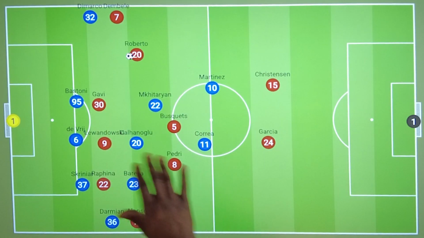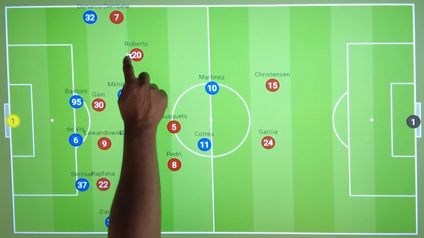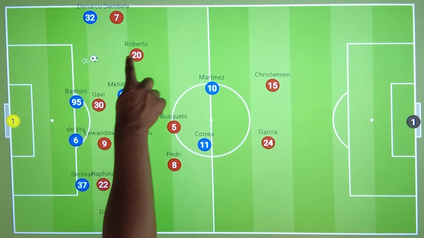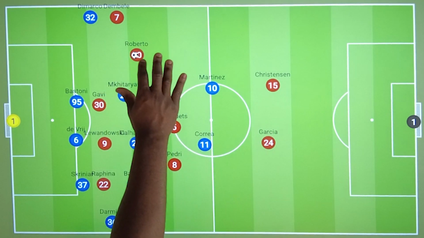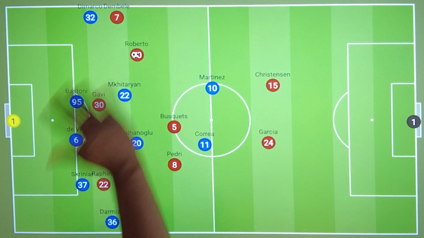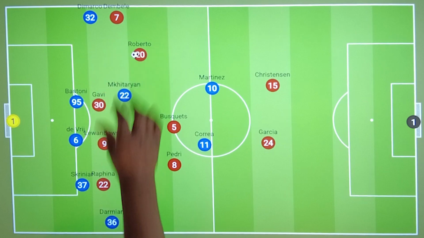And in general we saw that Roberto was able to get space just outside the box on the right hand side and would look to attempt crosses, but they were unsuccessful. The elite teams who play with this shape that Barcelona was using usually have an elite creator in this position. Think of Trent at Liverpool or De Bruyne and how many times they get assists from this region.